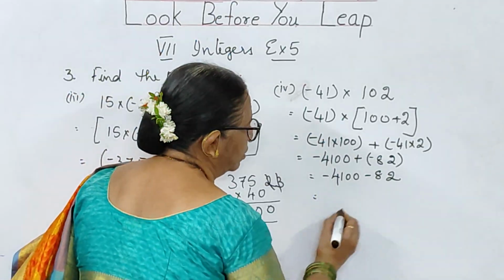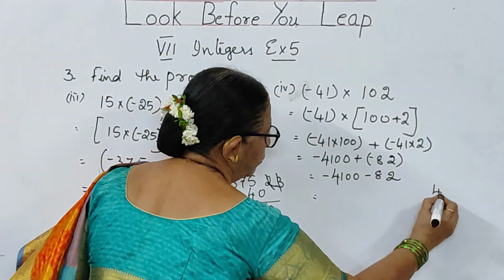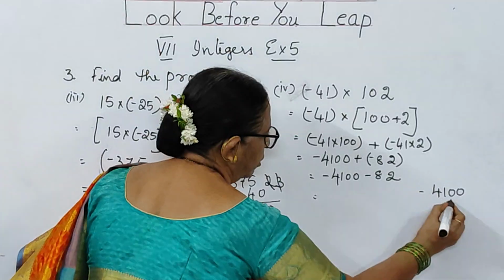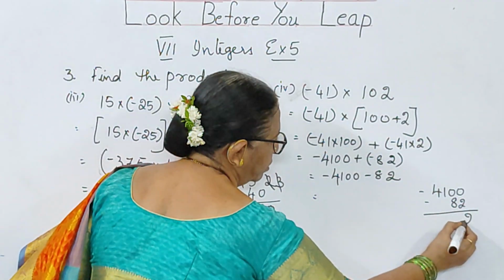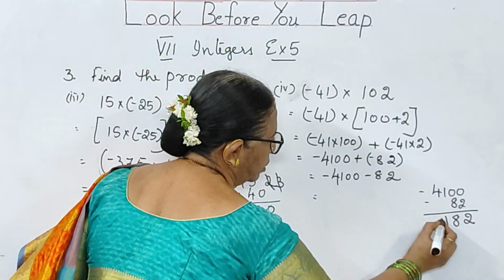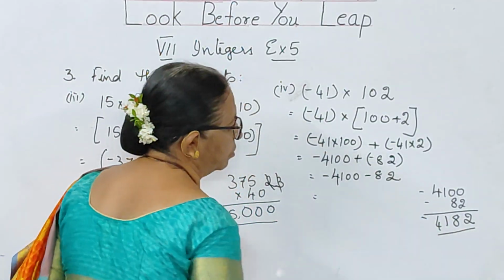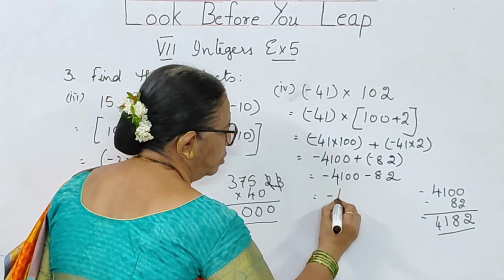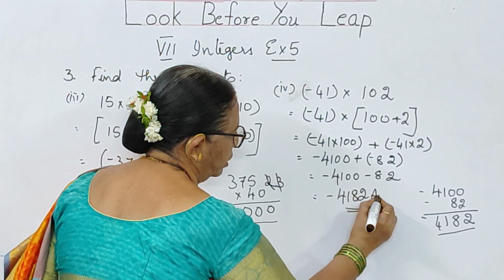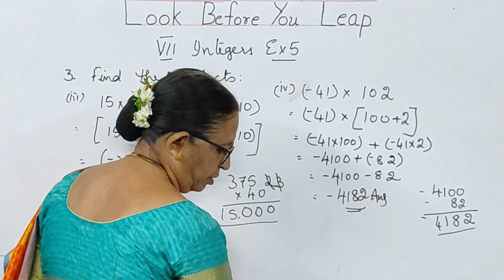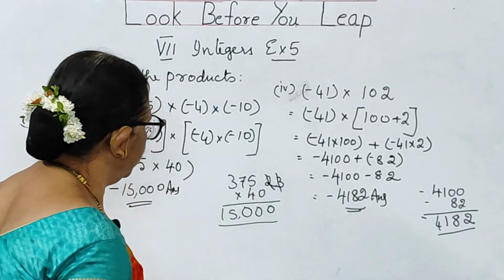How much will you be getting, children? If you add 4100, you have minus 82. Place values you know very well, children. Keeping them is very important. So you are going to get the value minus 4182 is your answer. Do it, children.